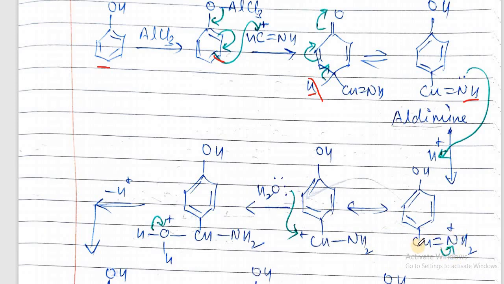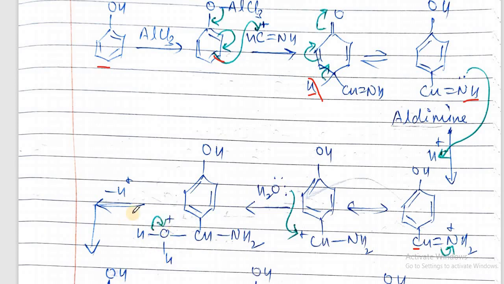Now this carbon will have a positive charge, and this carbon with the positive charge will combine with water, because water has 2 lone pairs, so it acts as a nucleophile and gets attached to carbon. When it is attached to carbon, then carbon will be neutral, and now oxygen will carry a positive charge, that is OH2, water is attached here, this will have a positive charge.